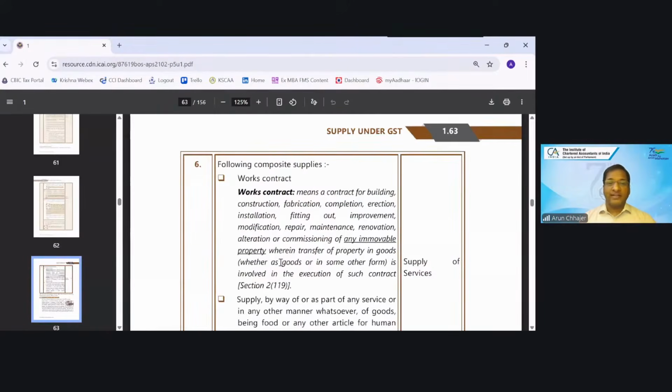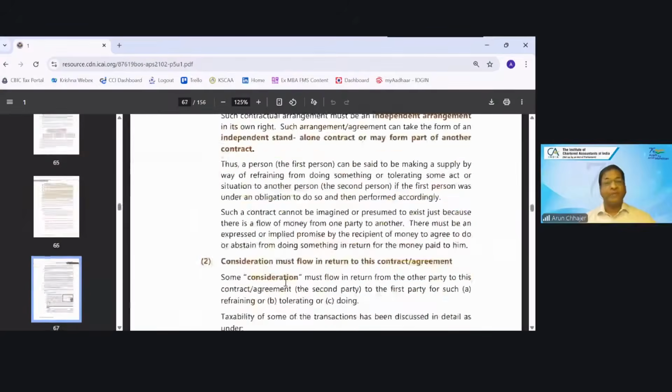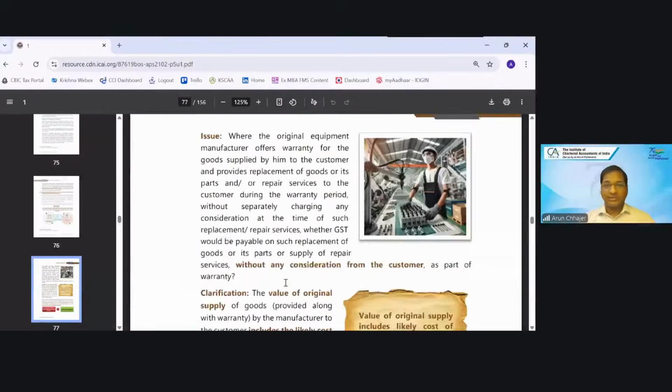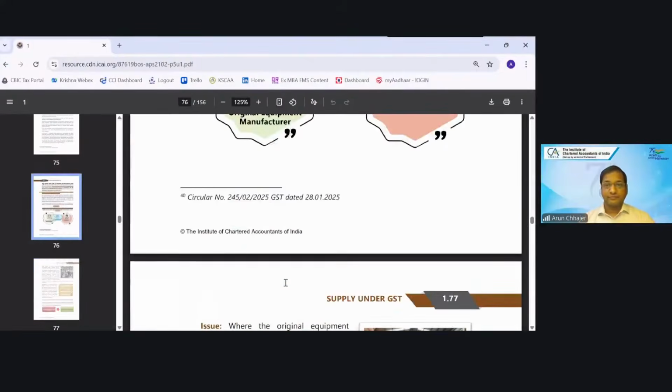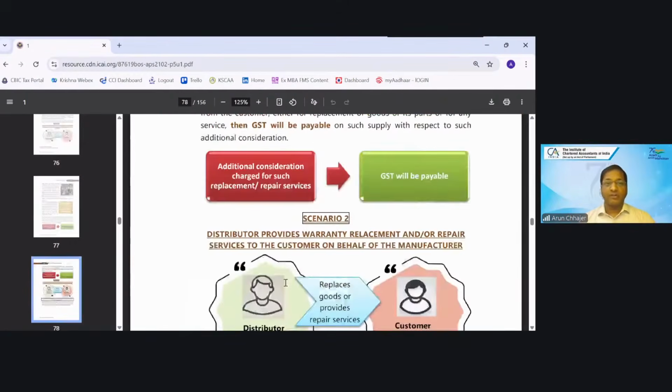Then works contract is a supply of service, and second is restaurant service is also supply of service. These are Schedule 2. Let's move to Schedule 3 and then we will close the discussion for the supply chapter. There are very, very important circular clarifications, but I could not complete all the things.